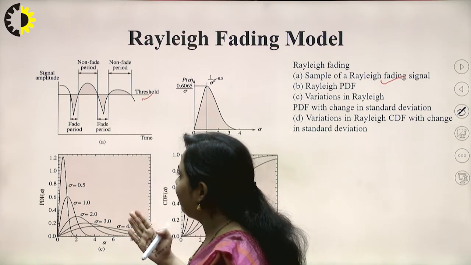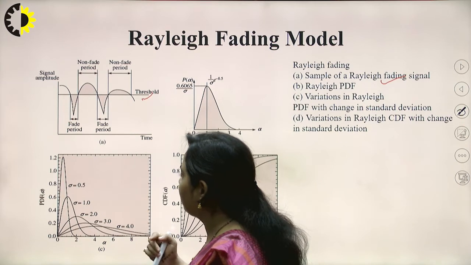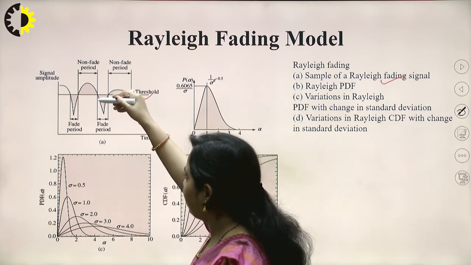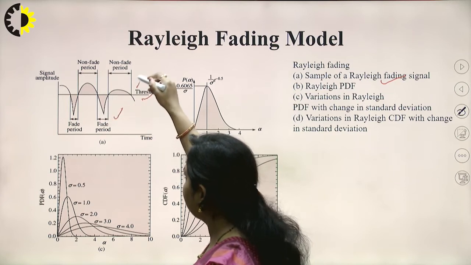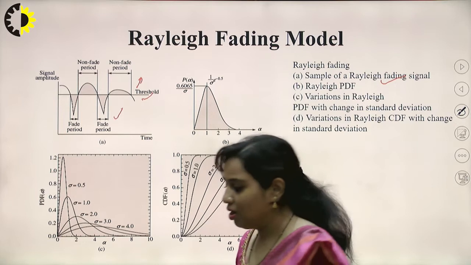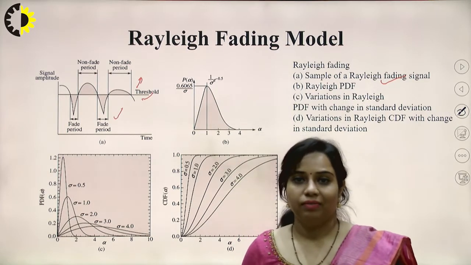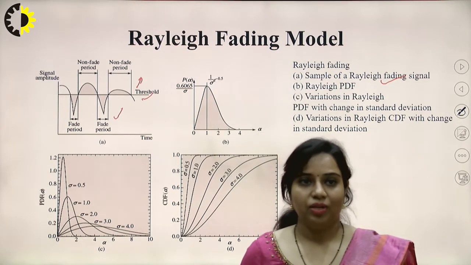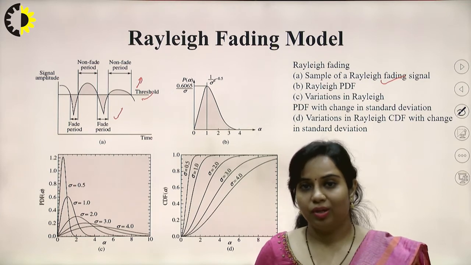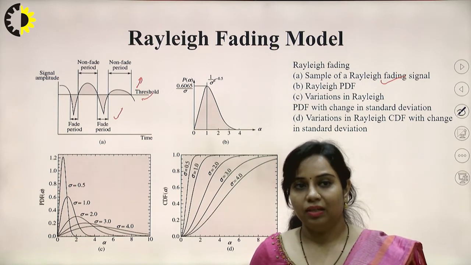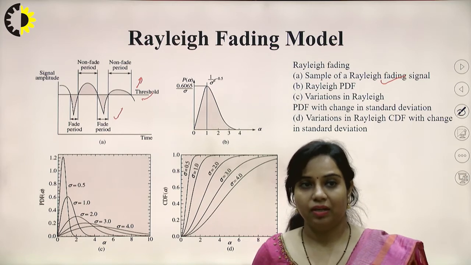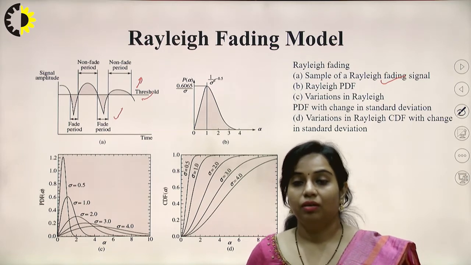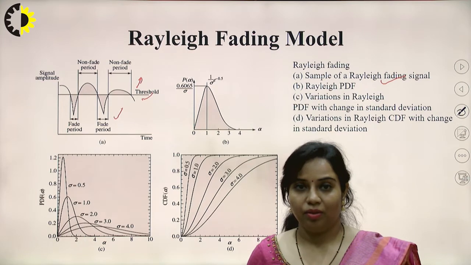You can clearly visualize from this graph that whenever fading is there, the amplitude will be below the threshold, and when there is no fading, the amplitude crosses the threshold. So whatever signal we have received, we have to set a threshold level, and when the received signal crosses the threshold, we can say that no fading has affected that particular signal.